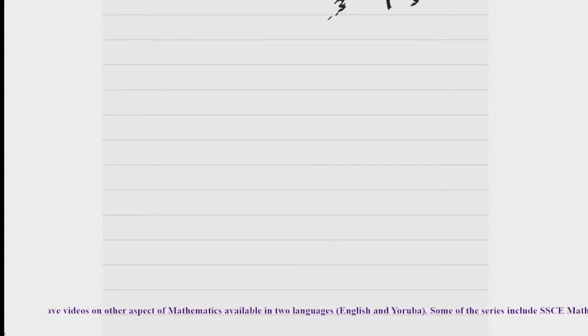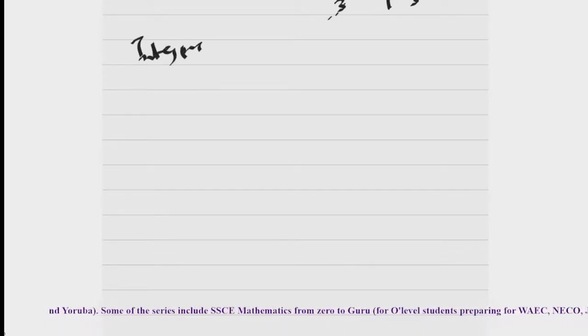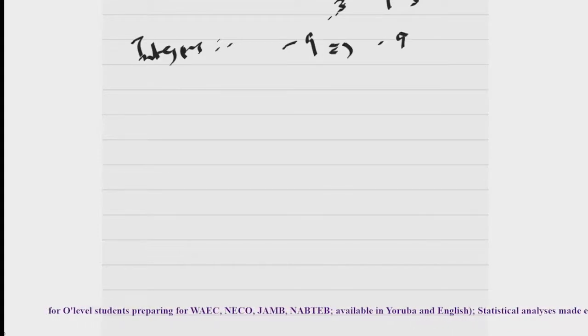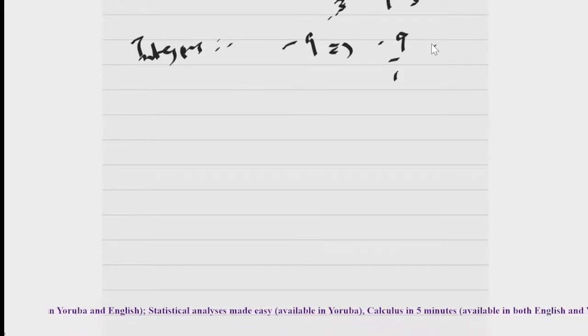Then another form you can have is in the form of integers. You can have your rational number in the form of integers. Like I've explained, for example, when you have -9, -9 is an integer. Indeed, you can rewrite this as a fraction too. -9/1 is the same thing as -9. You understand that? So that's that.